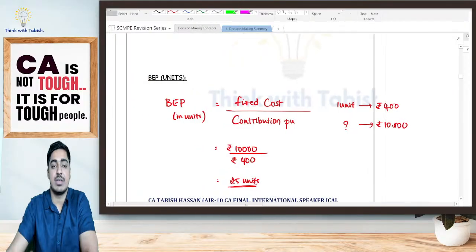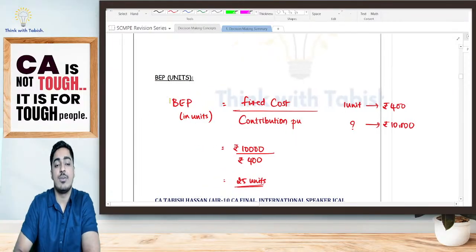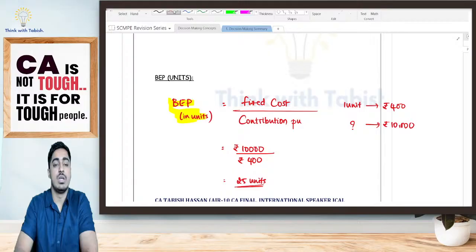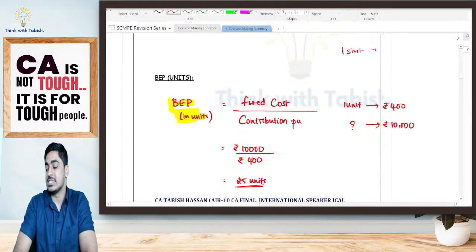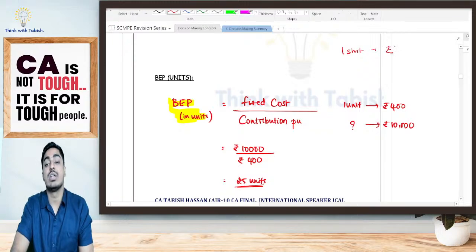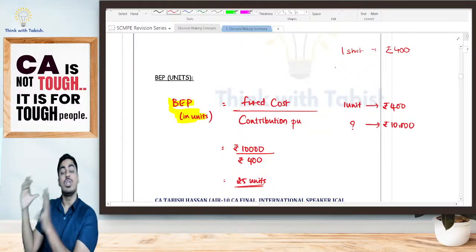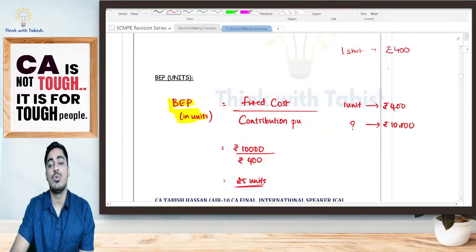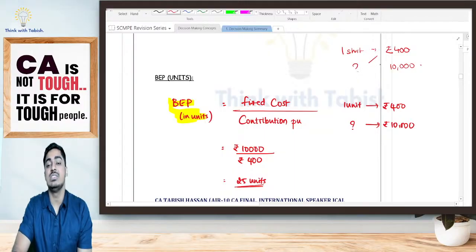Now, how did we calculate our break-even point, students? BEP in the form of units. I've told you, if I'm selling one unit, one shirt, how much net cash did I get? I got a net cash of 400. That means I got a contribution of 400. How much total contribution do I want, students? I want a total contribution of 10,000 rupees. That means how many shirts should I be selling? I should be selling 25 shirts. Yes or no? How did I get it?